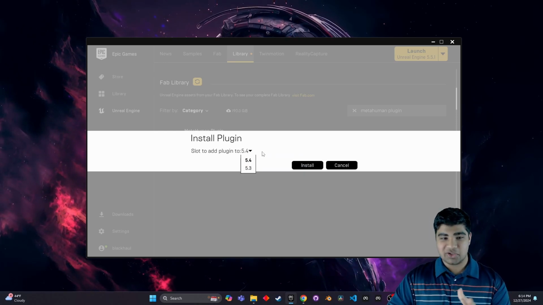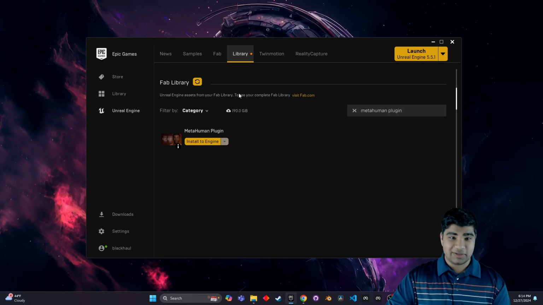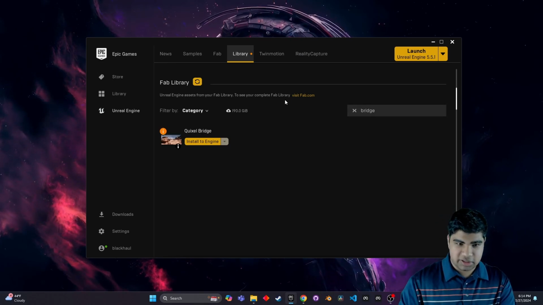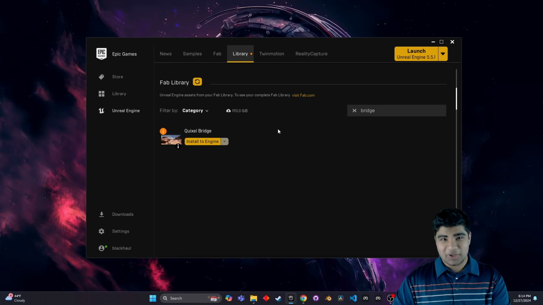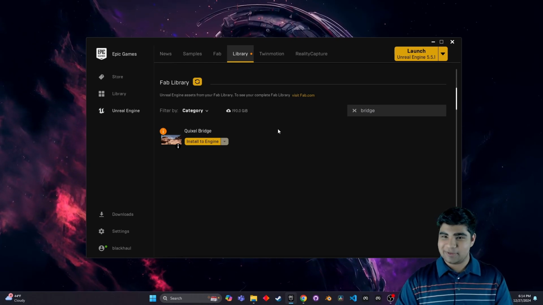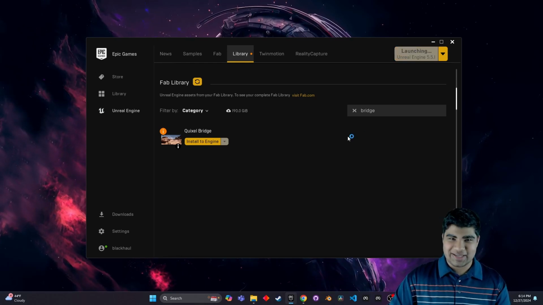I already have it installed, so it won't show up in this list, but that's how you do it, through Fab and then the launcher. But you're also going to need the Bridge plugin, Quixel Bridge, because as of right now, that is the only way to get Metahumans into our project. Once we have all of that, go ahead and launch the engine.